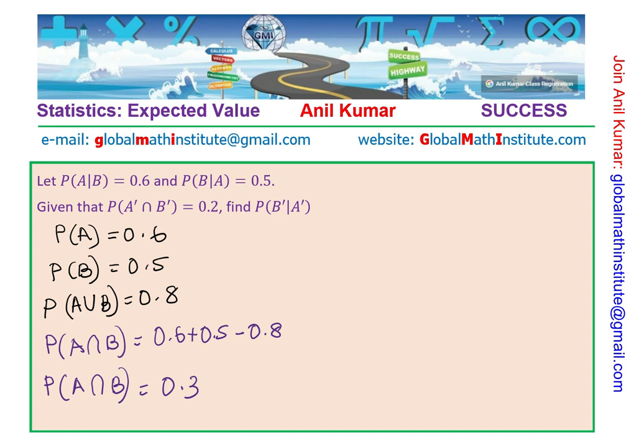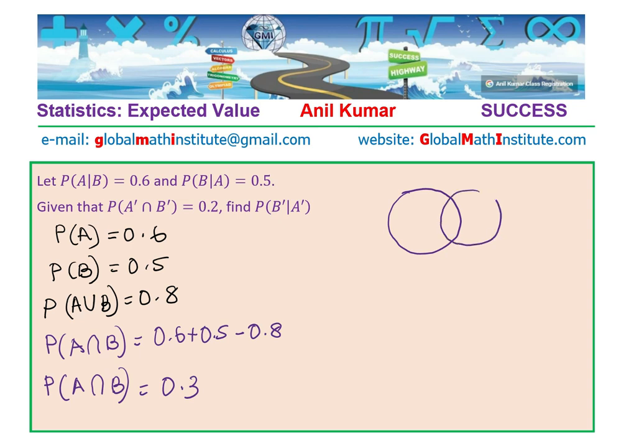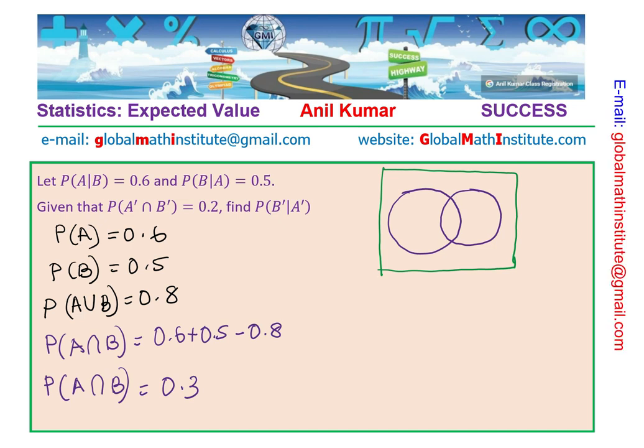So now we can make a Venn diagram also. Let's say this is A for us, and this is the event B for us. Then what we are given is probability of not A and not B is 0.2, which is this.